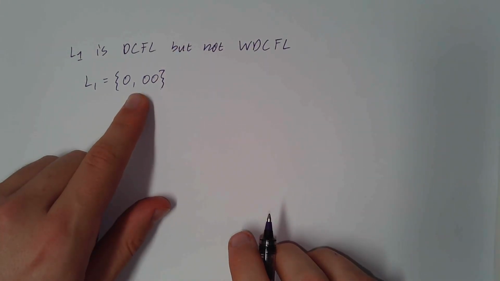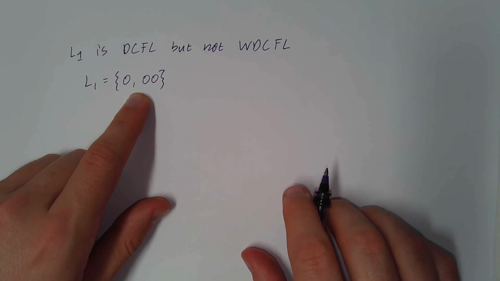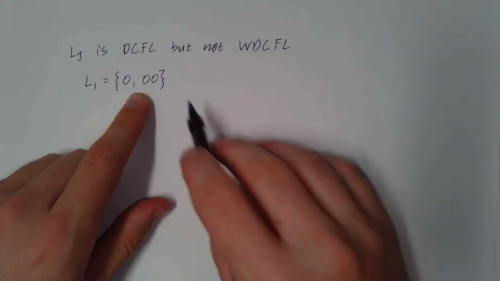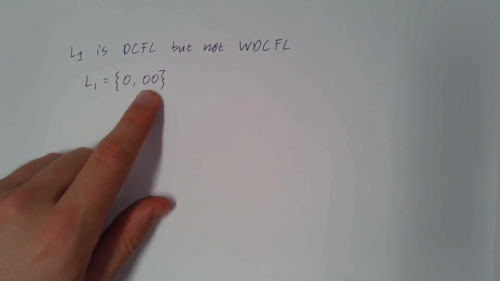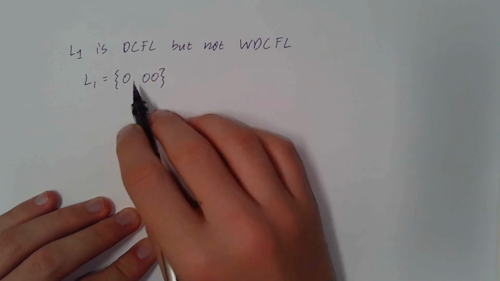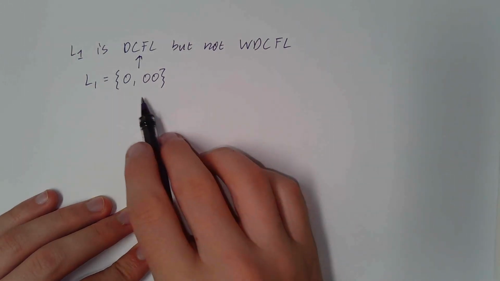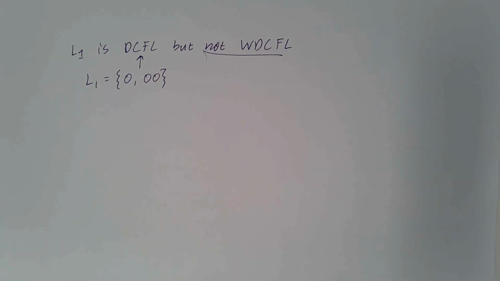It's pretty clear that this language is going to be deterministic context-free because, I mean, it's regular, right? I can just build a state machine that checks if the string is either this string or that string, and it doesn't even touch the stack, right? And because all DFAs are just a special case of deterministic pushdown automata, this language here must be DCFL, but because it's not prefix-free, it can't possibly be weakly deterministic context-free.